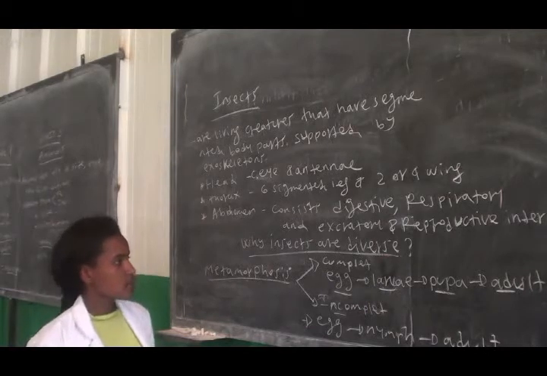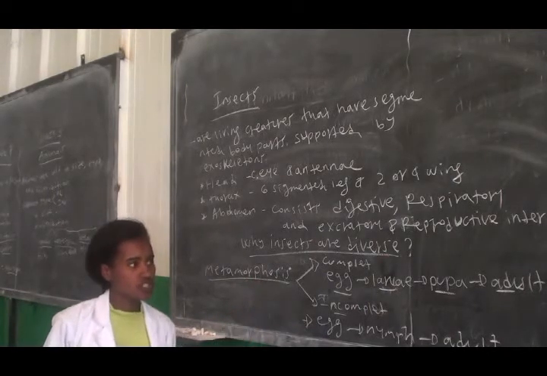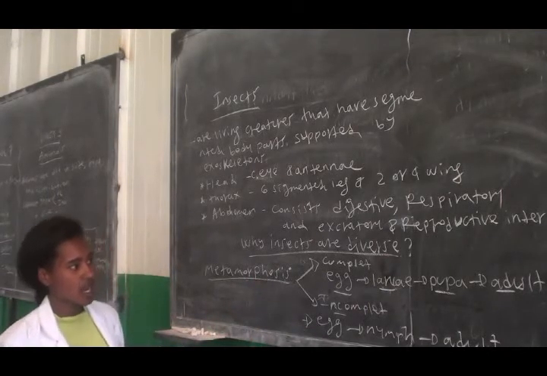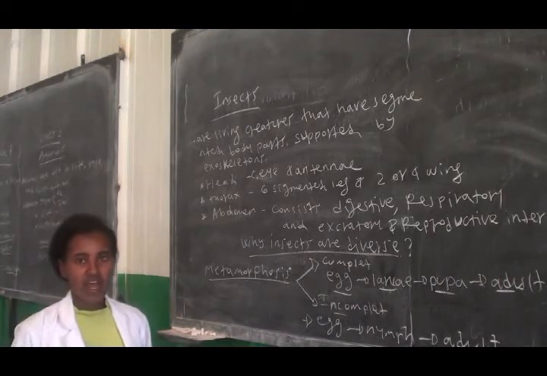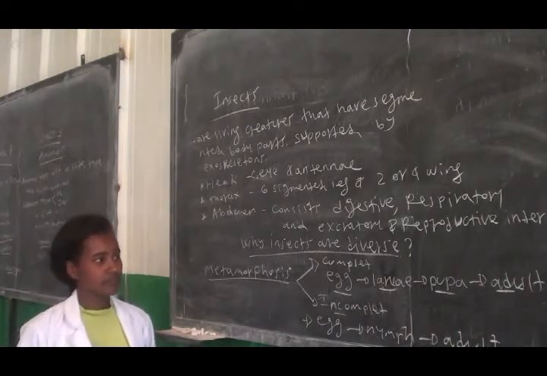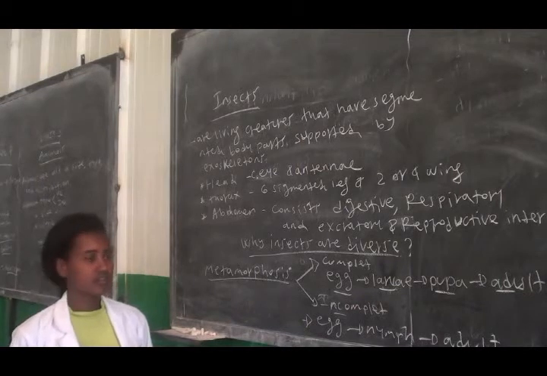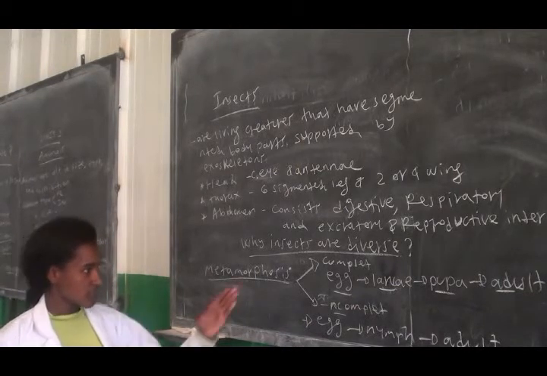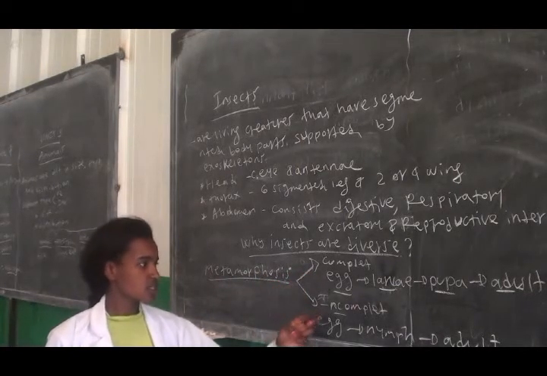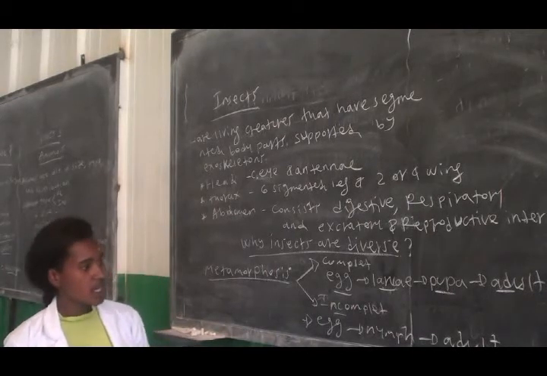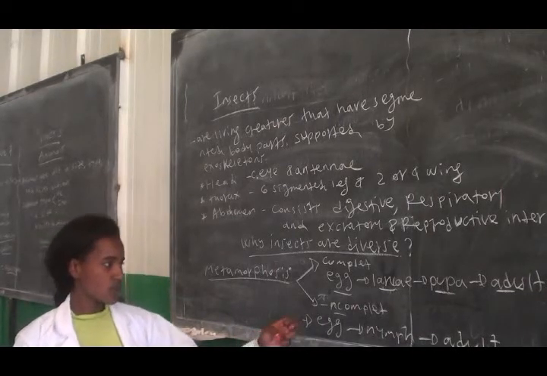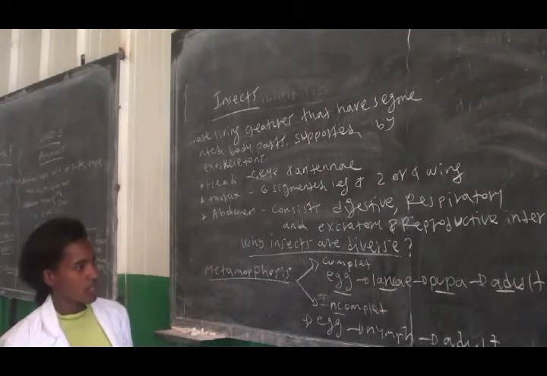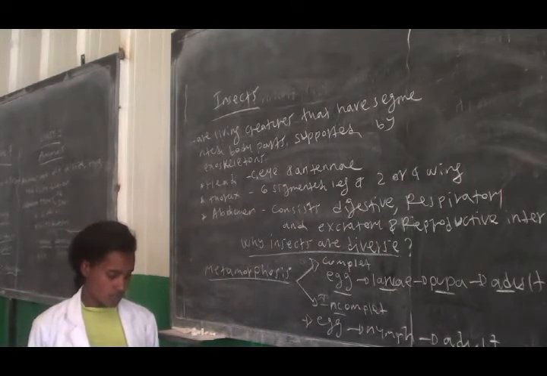The best examples of insects involved in complete metamorphosis are butterfly, housefly, and honeybee. These kinds of insects are included in complete metamorphosis. During incomplete metamorphosis, the grasshopper is the best example of an insect which undergoes incomplete metamorphosis.